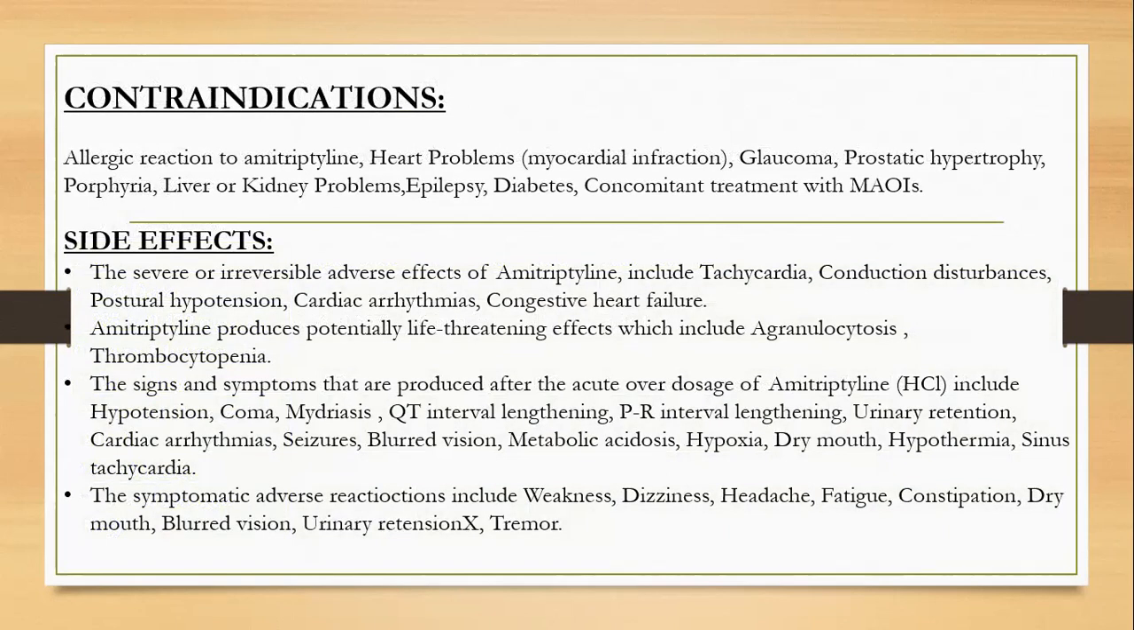Contraindications. Amitriptyline is contraindicated in a person who is already allergic to amitriptyline, or a person who has heart problems like myocardial infarction, glaucoma, prostatic hypertrophy, porphyria, liver or kidney problems, epilepsy, diabetes, or concomitant treatment with MAOIs, because the functions of amitriptyline and MAOIs are the same. That's why it produces serious side effects like an increase of serotonin.